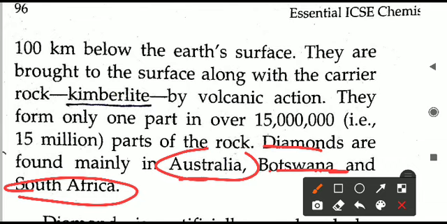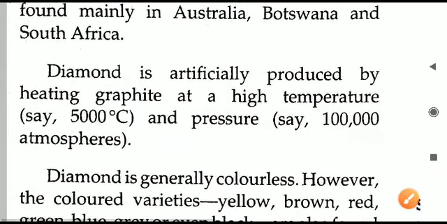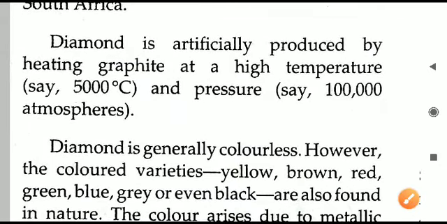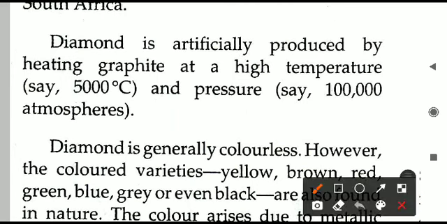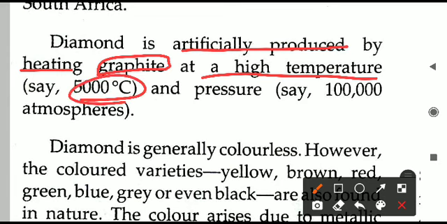Let us come to the properties and the structure of this. Artificially also, these days diamond is produced in some countries. This is artificial diamond, but it still behaves and looks like the original diamond. What we are doing is taking graphite, another form of the carbon, and heating graphite at a very high temperature, around 5000 degrees Celsius.